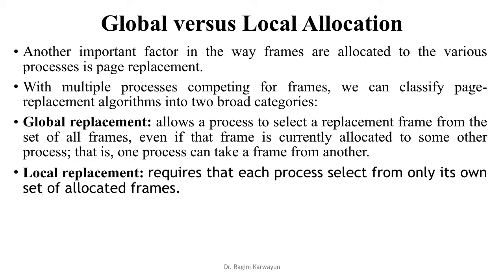The process can replace any one page, whereas in the local replacement policy each process will select only from its own set of allocated frames. So in global, P1 can replace a page of P2, P3 and P4, but in local replacement P1 will only replace a page from its own set of pages, P2 will replace a page from its set of pages, and so on.